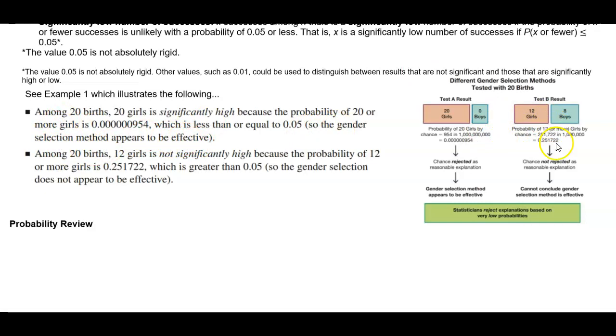Now, if we take a look at the probability for test B, among the 20 births, 12 girls is not significantly high because the probability of 12 or more girls is 0.251722, which is greater than the 0.05. So therefore, the gender selection does not appear to be effective.